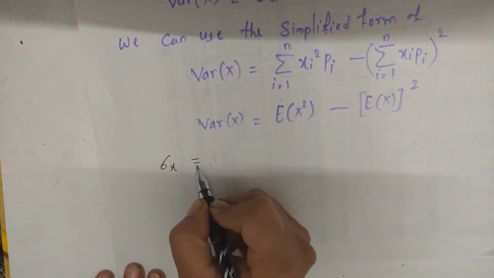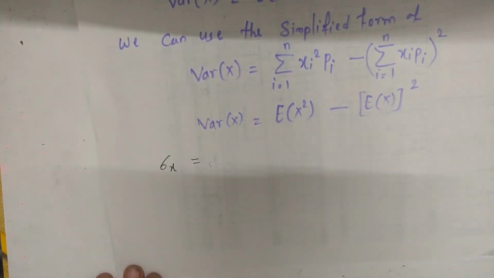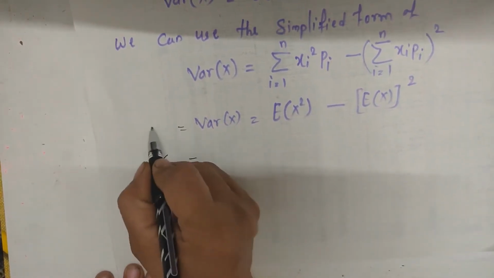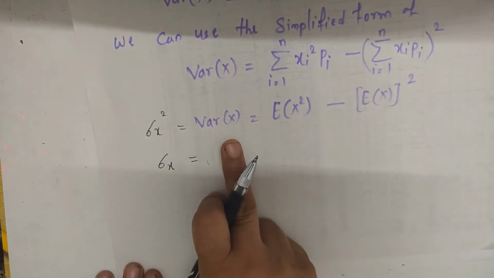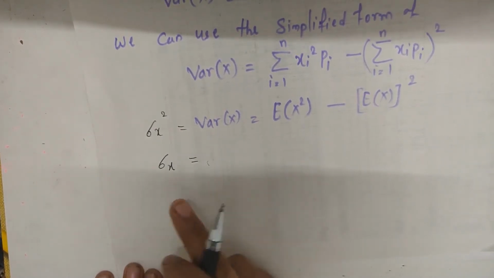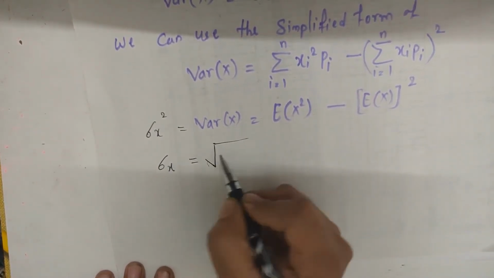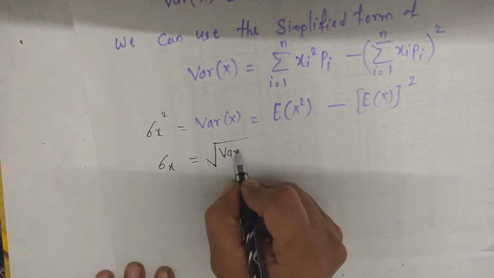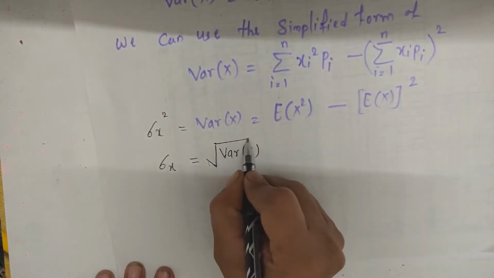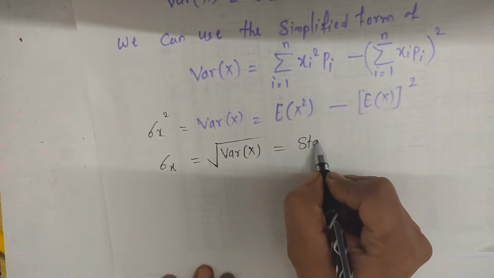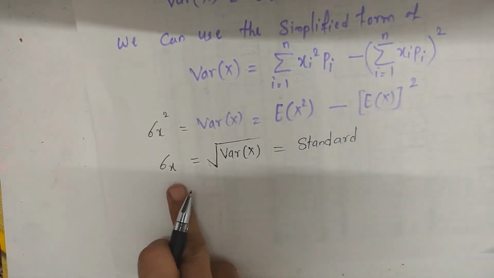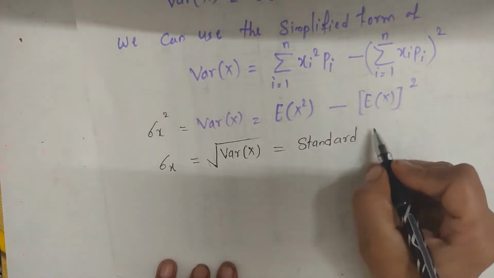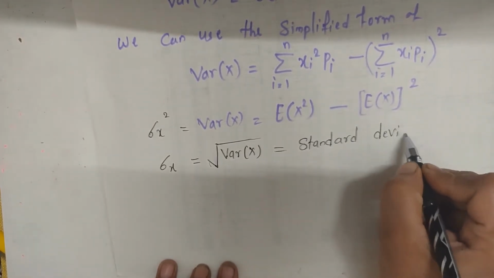We can also find the value of sigma X from the variance of X, that is sigma X square. So the square root of variance of X is sigma X. So sigma X can be written as the square root of variance of X, and this sigma X is also called the standard deviation.